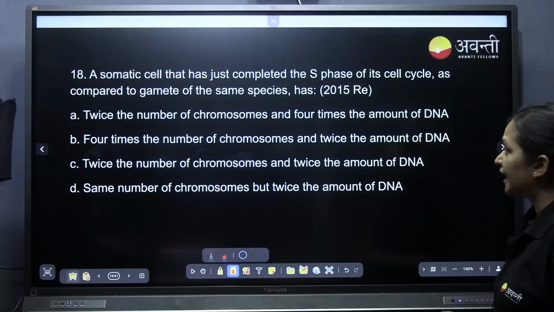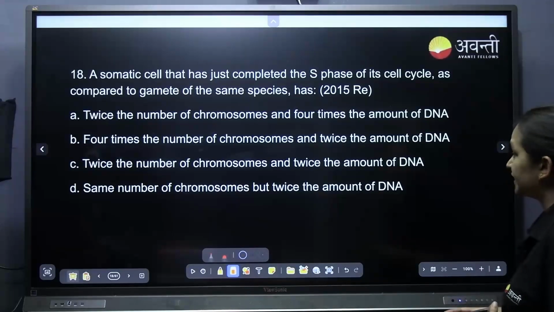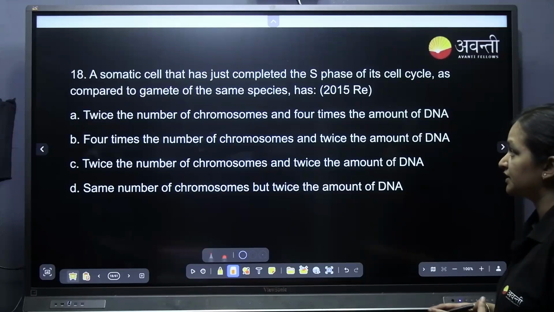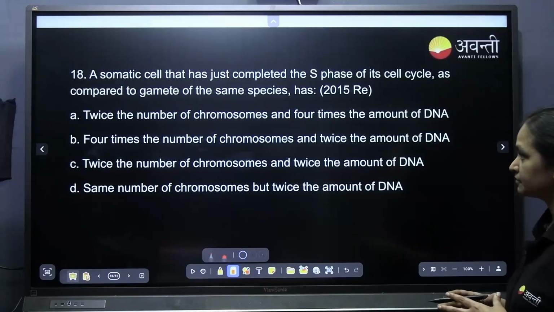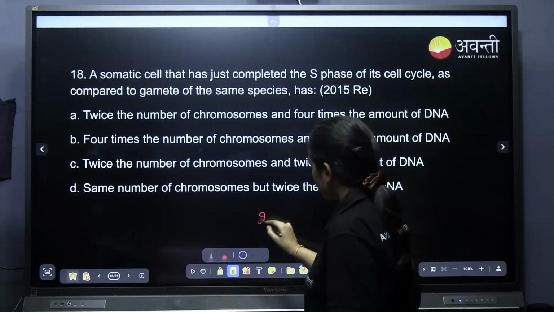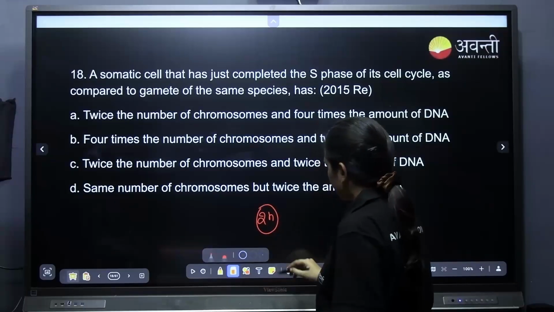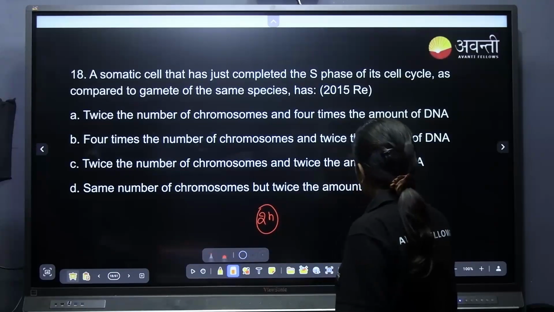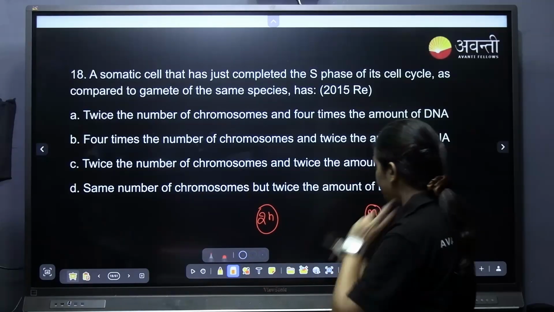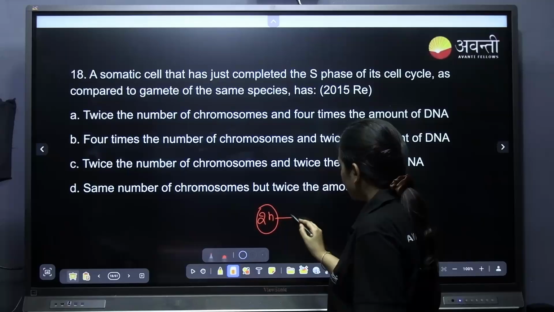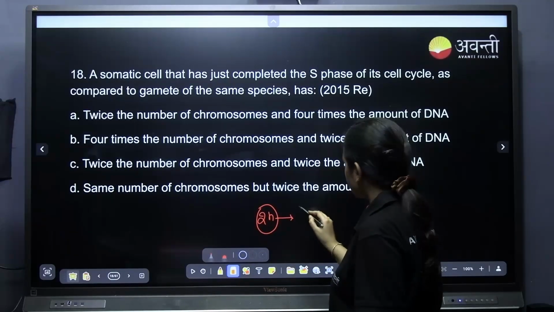A somatic cell that has just completed the S phase of its cell cycle, as compared to the gamete of the same species, has... this is a really good question. Tell me. The somatic cell is a diploid cell. The gamete cell is a haploid cell. The somatic cell has just completed the S phase. S phase in the sense, the content of DNA is doubled, twice, while the number of chromosomes is the same.